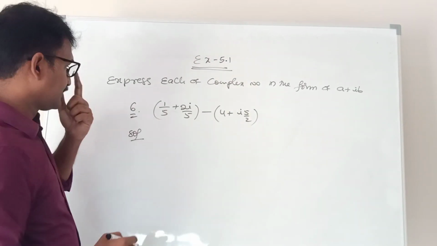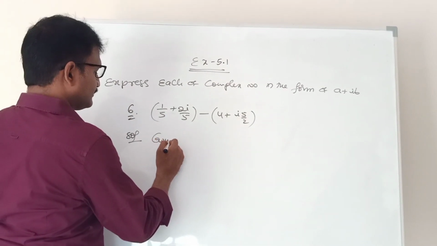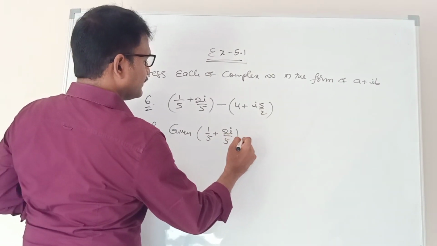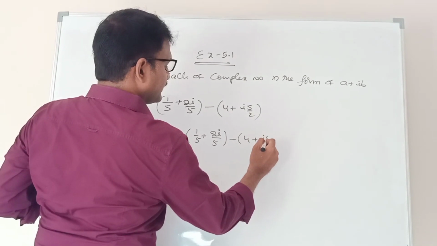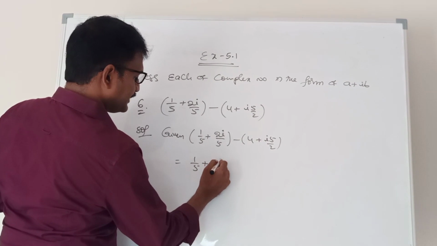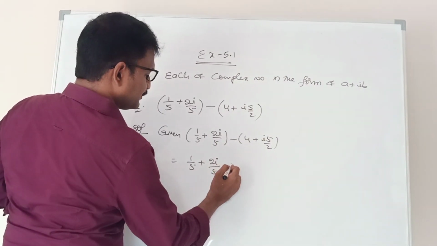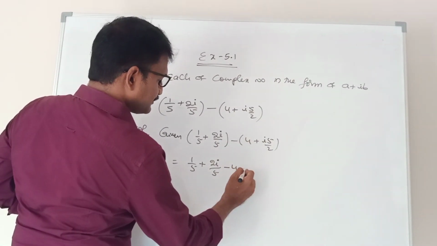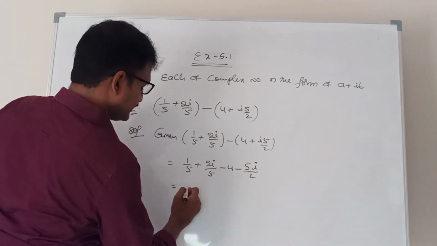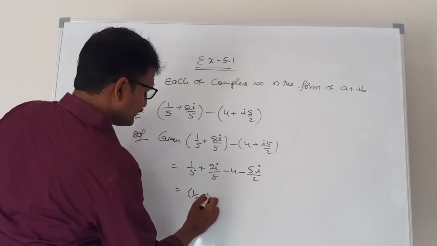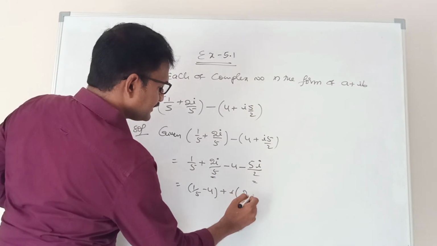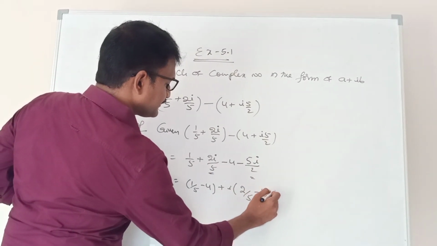1 by 5 given: 1 by 5 plus 2i by 5, minus (4 plus 5i by 2). The real part is 1 by 5 minus 4, plus the imaginary part, i is common, 2 by 5 minus 5 by 2.